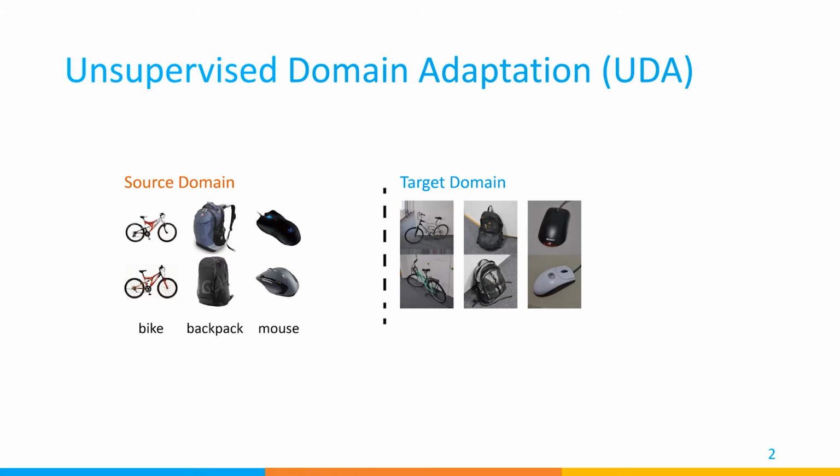In the task of general Unsupervised Domain Adaptation, also called UDA, we have a dataset from the source domain and a dataset from the target domain. The source samples are labeled and the target samples are unlabeled. The goal of UDA is to train a model with this data and get better prediction accuracy on the target samples. In general UDA, the source domain and the target domain share the same classes.